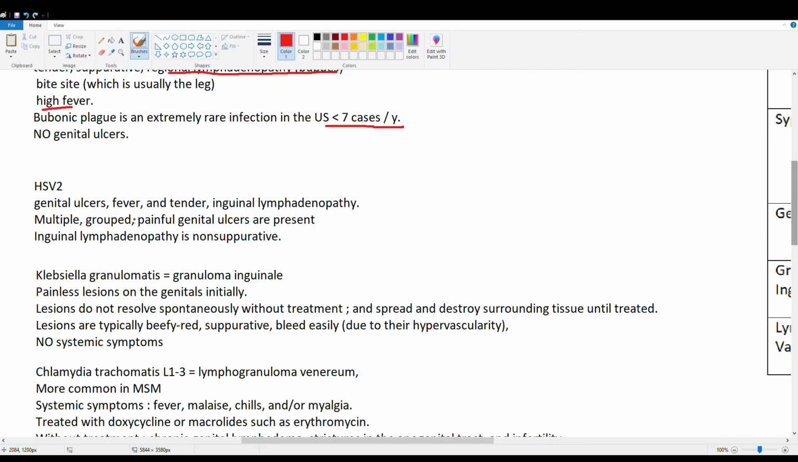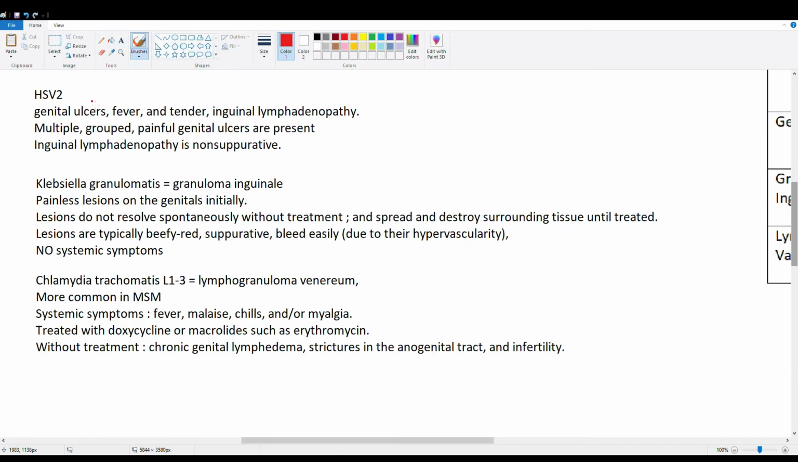HSV-2, herpes simplex 2, causes genital ulcers. There is fever in this one, and there's also tender inguinal lymphadenopathy, so we have those. But these are classically multiple grouped painful genital ulcers. You'll see these little vesicular ulcers, usually in a group, usually more than one. The inguinal lymphadenopathy is also non-suppurative, so there's no purulent drainage from these lymph nodes. So not really looking at herpes here, even though it is painful. Don't worry, we'll go through all of these at the end one more time. I've made a table for review.